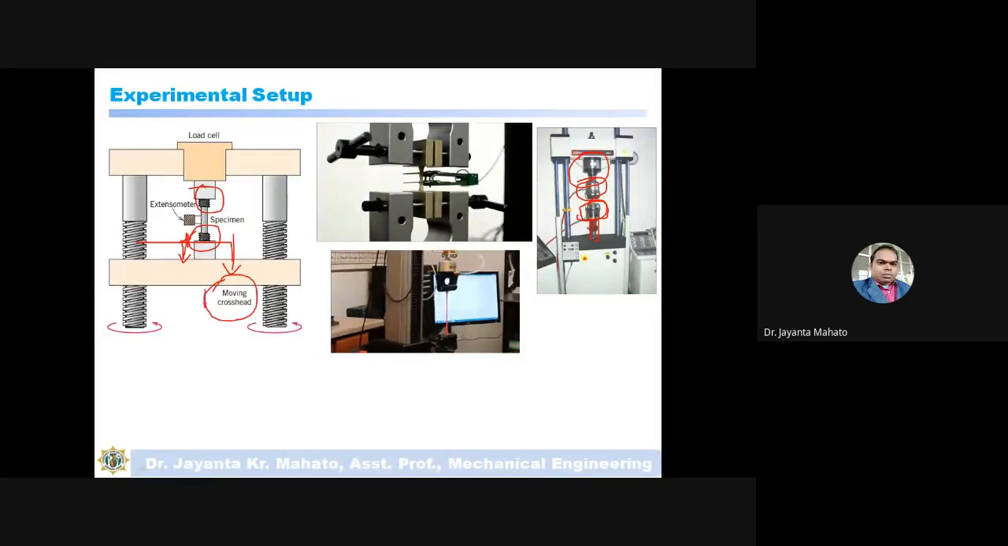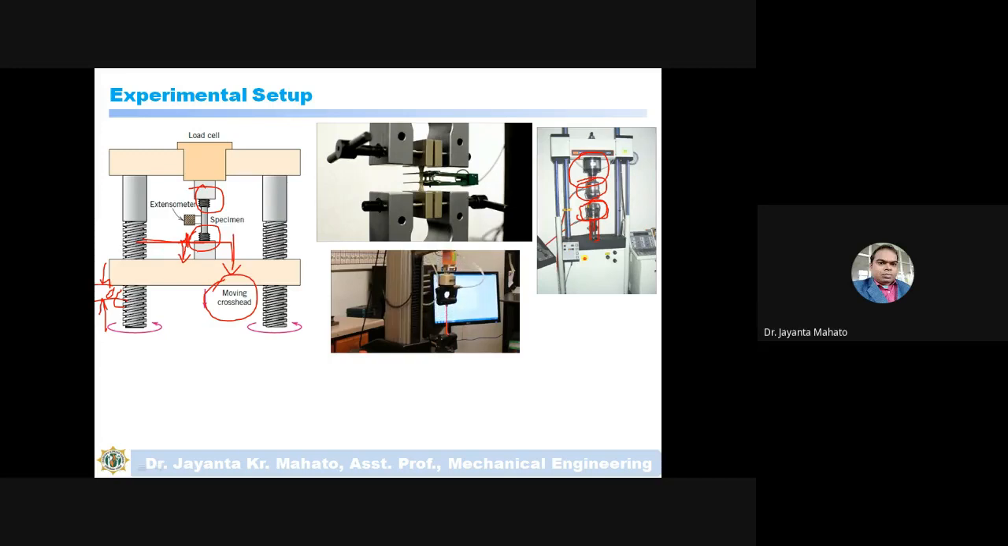Now there is another attachment. This is the extensometer. This extensometer is sometimes used to measure the exact strain value, meaning how much the material elongates in percentage. Why is it an exact value? Because of the movement of the crosshead. Suppose you take the material from here, and the crosshead moves down by this amount. So this is suppose delta L.